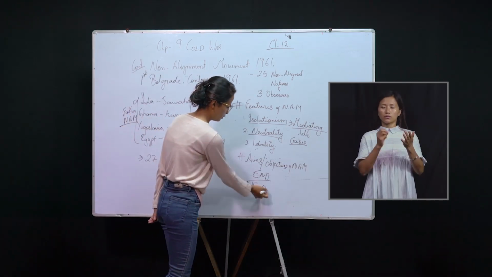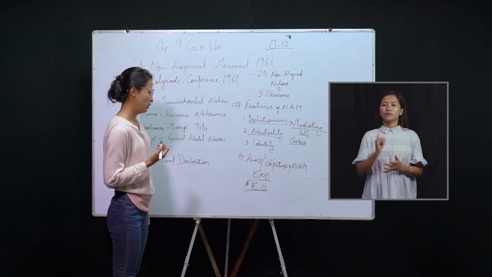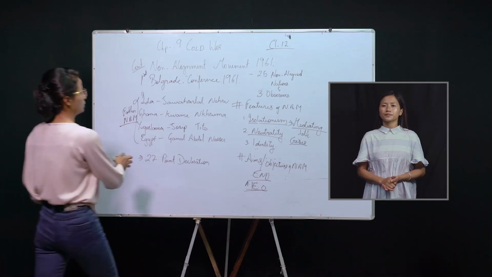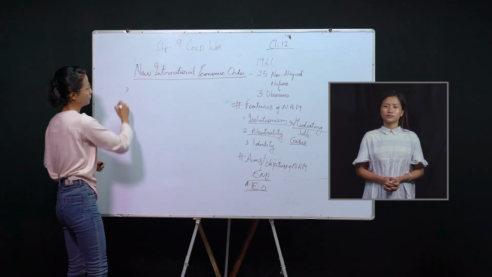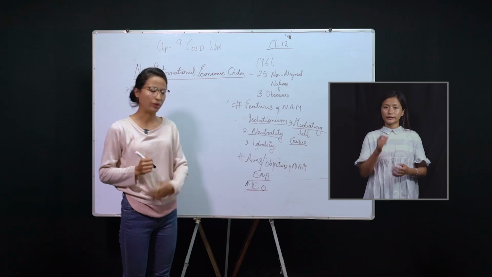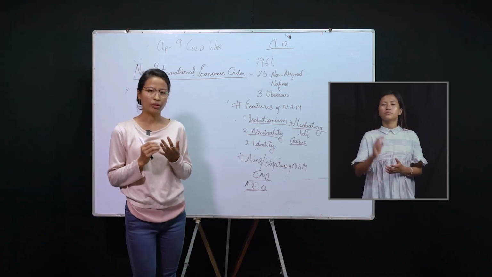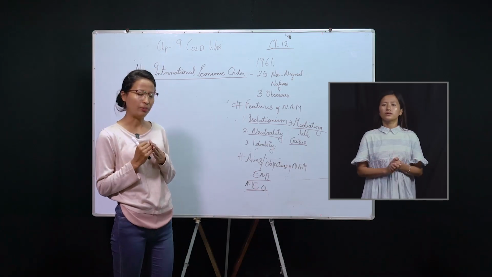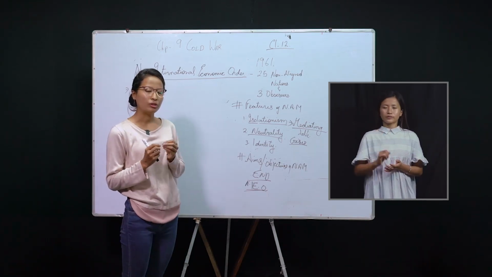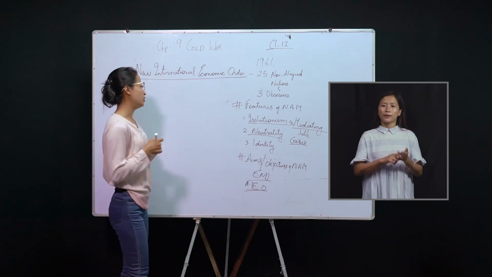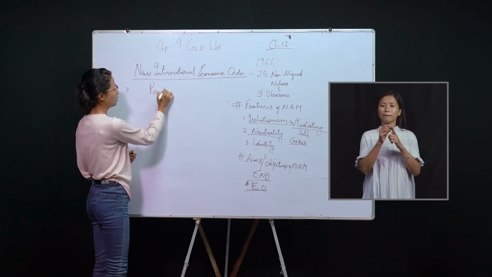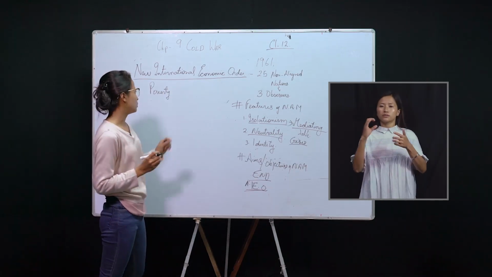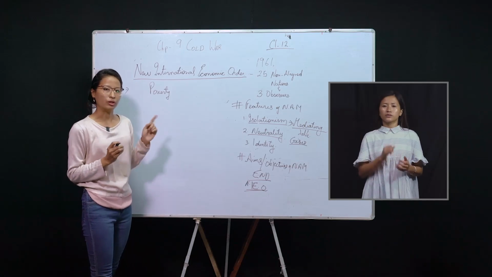Next, we'll focus on the new international economic order. Right after the Second World War and the beginning of the Cold War, many smaller countries started to get their independence. Despite their political independence, they still suffered from poverty and underdevelopment in their economic area. So they asked for a new international economic order.